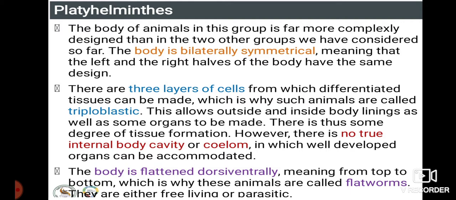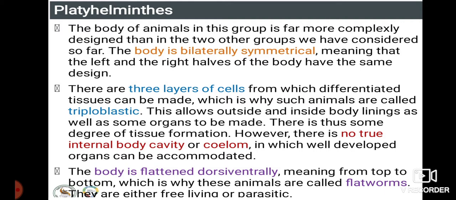These have three layers of cells from which differentiated tissues can be made. That is, the outer ectoderm, the middle mesoderm, and the last one, endoderm. So ectoderm, mesoderm and endoderm, that is why they are called three layered, or triploblastic. This allows outside and inside body linings as well as some organs to be made. These are the first kind of organisms to have certain primitive organs. There is some degree of tissue formation.